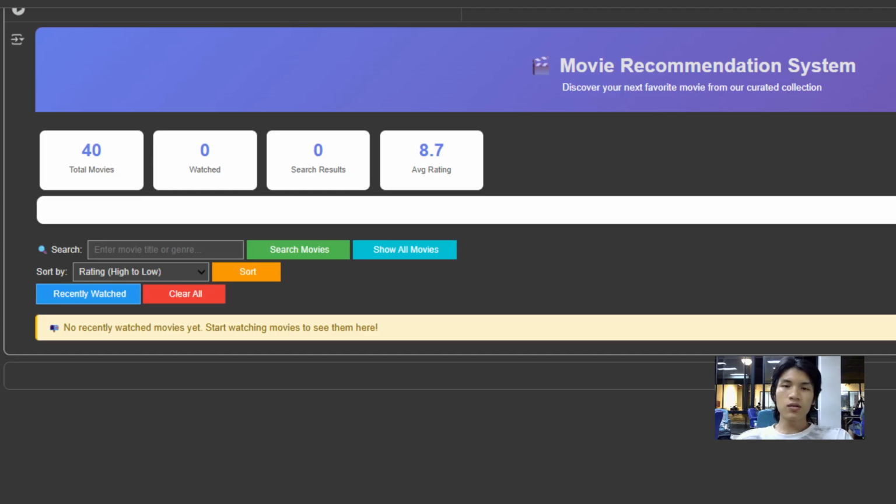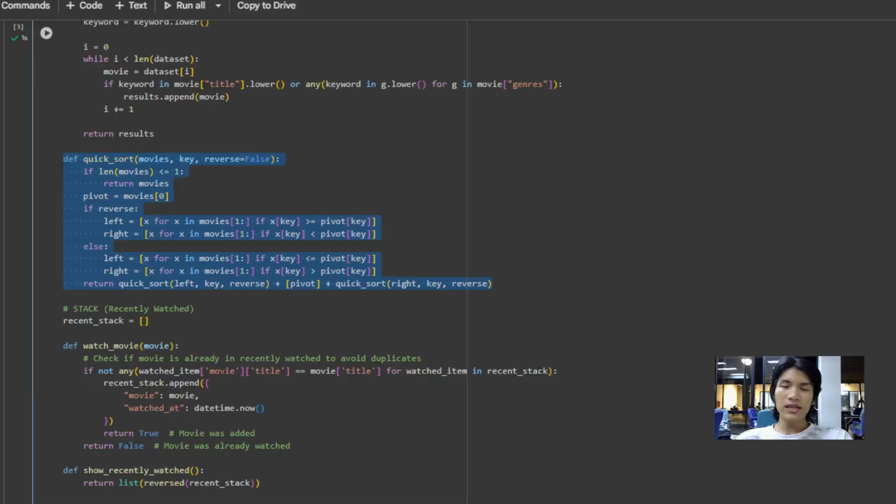After searching, the next component is sorting. Users can choose to sort movies by rating, release year, or title, and each option can be sorted in both ascending and descending order. To implement this, I used the quick sort algorithm, which is one of the fastest and most efficient sorting algorithms in computer science.